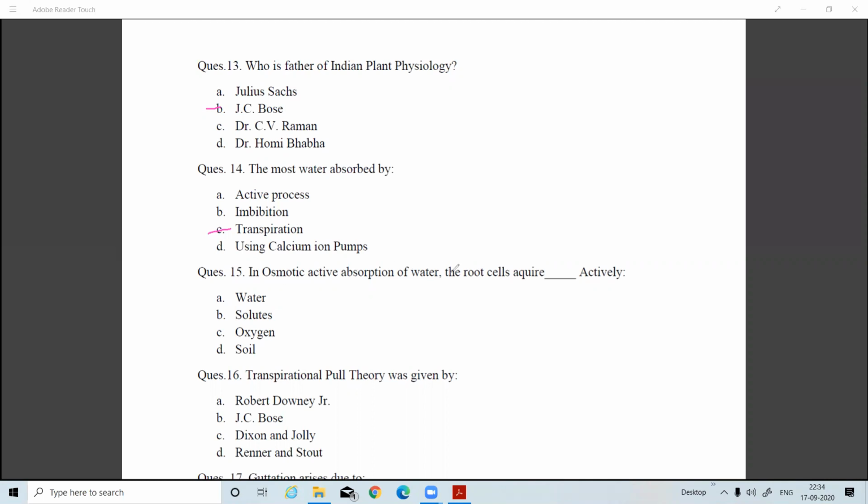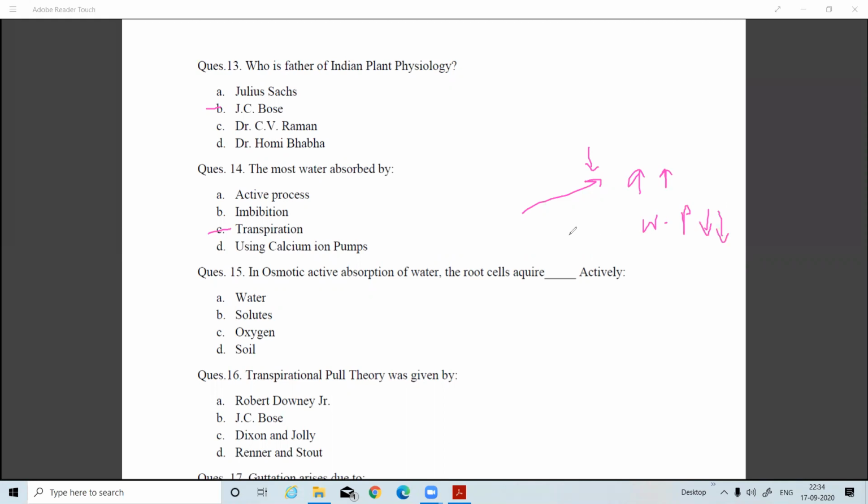In osmotic active absorption of water, the root cells acquire what actively? See, in the active absorption of water, there are two methods: osmotically active and non-osmotically active. During osmotically active, the root cells acquire solutes. Due to solute acquirement, solute potential increases and the water potential decreases.